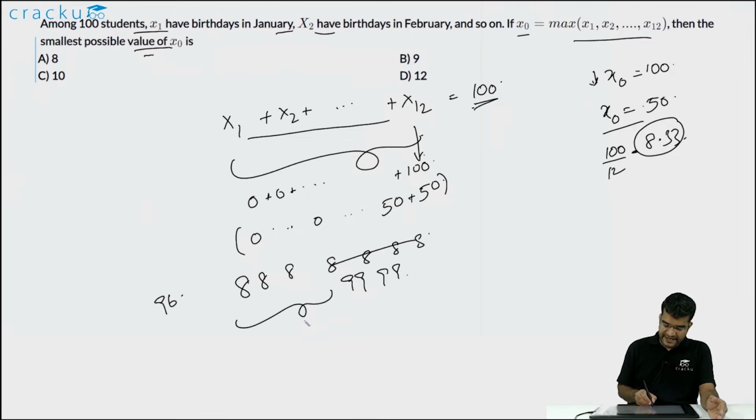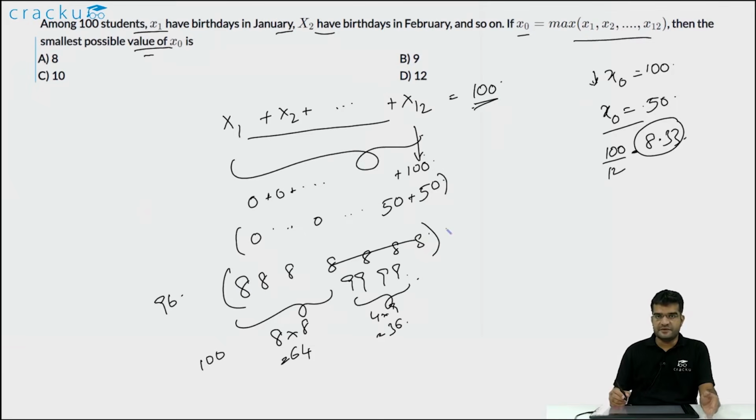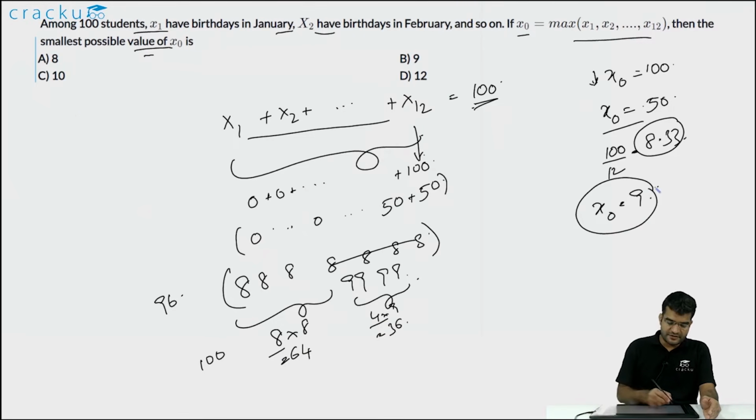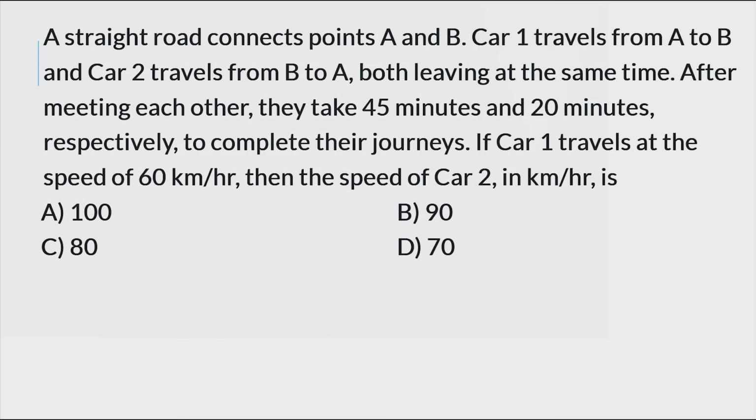So we will have 8 8s, which will become equal to 64, and we will have 4 9s, which will equal 36. The total will equal 100. In this particular case, the maximum out of these 12 numbers, that is 8 8s and 4 9s, x naught will equal 9, which is the smallest possible value of x naught. So the correct answer is 9.